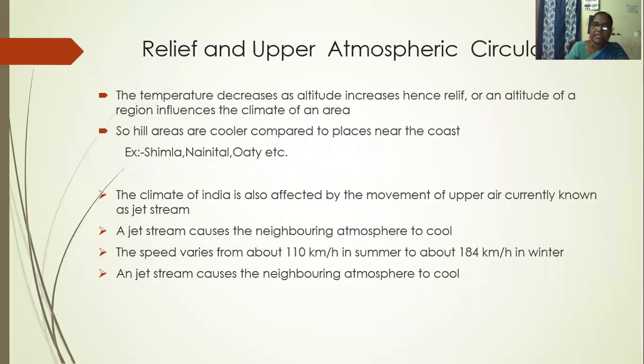relief. The temperature decreases as altitude increases. The altitude of a region influences the climate of an area.